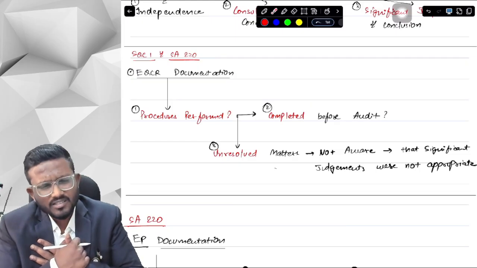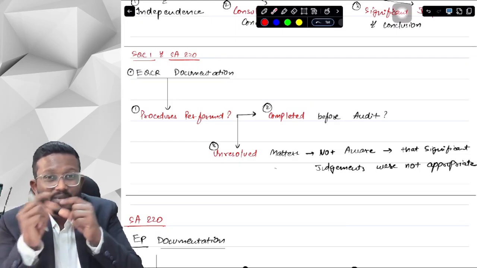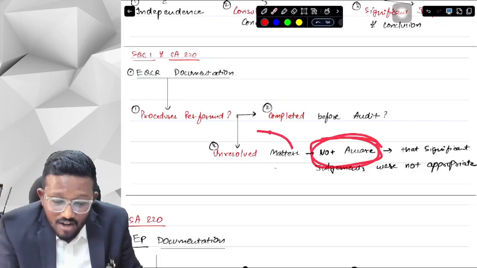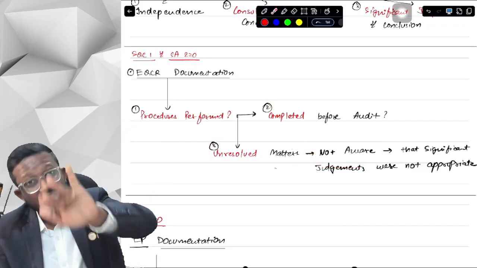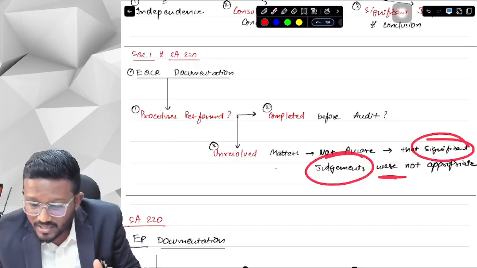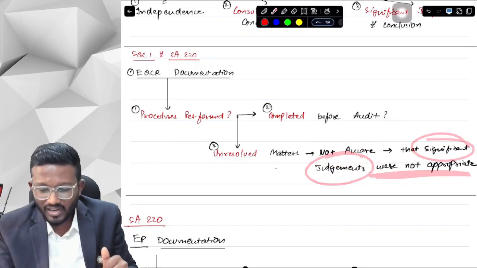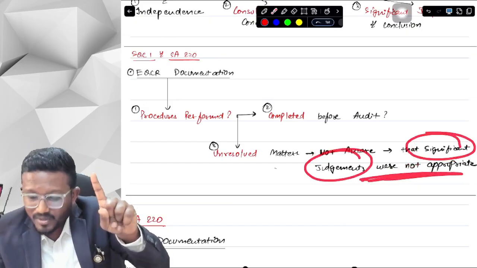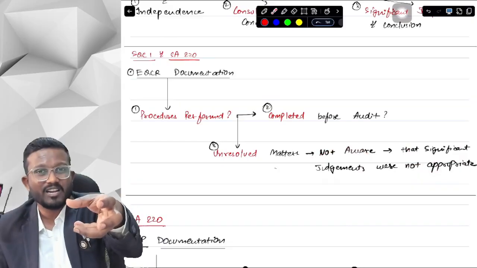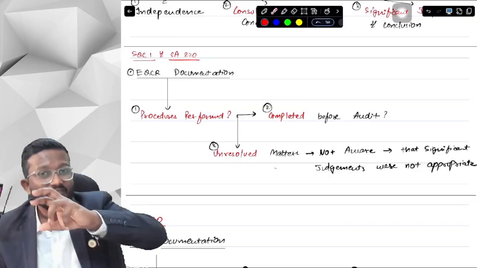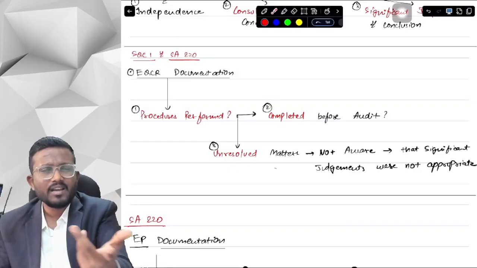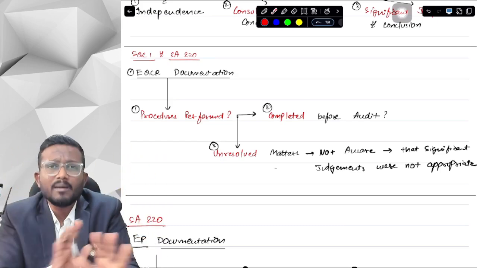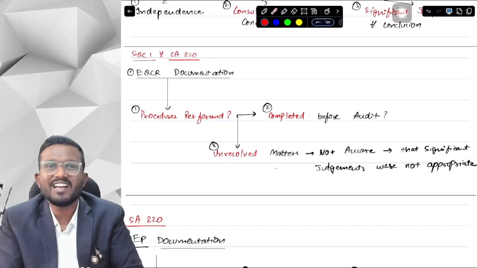Unresolved matters regarding what, sir? This is a very twisted term. What it says is, we as an EQCR are not aware of any unresolved matter that causes us to believe that the significant judgments were not appropriate. So if we cancel out the "not", it means that the significant judgments were appropriate. We are not specifying it directly, we are specifying it indirectly. How? That we were not aware of any unresolved matter that causes us to believe that significant judgments were not appropriate, which means that significant judgments were appropriate.